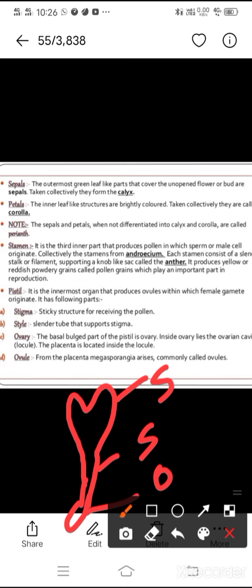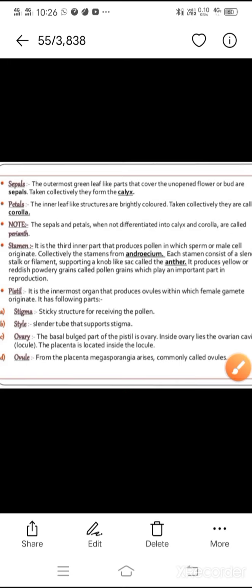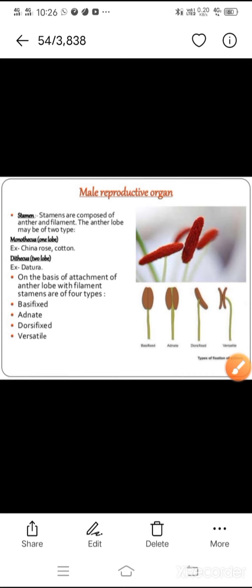Stigma is the upper part which is a sticky structure for receiving the pollen. Style is a slender elongated tube-like structure, and ovary is a bulge part located at the bottom where it has a placenta, and inside the placenta you can find the ovules. Ovules from the placenta form the megasporangia called ovules. Okay. So these are the components.